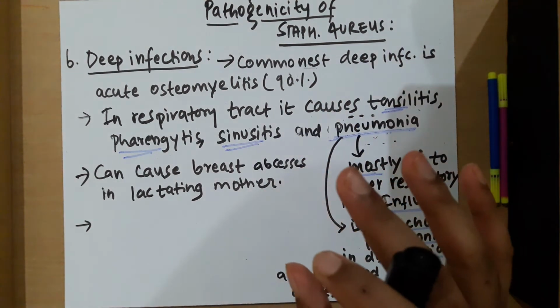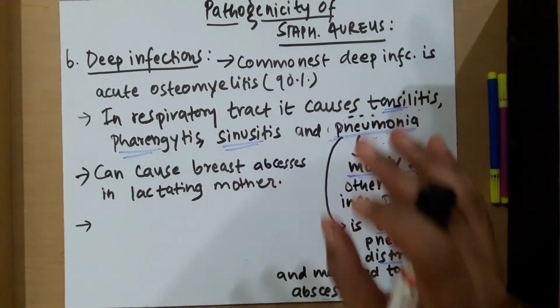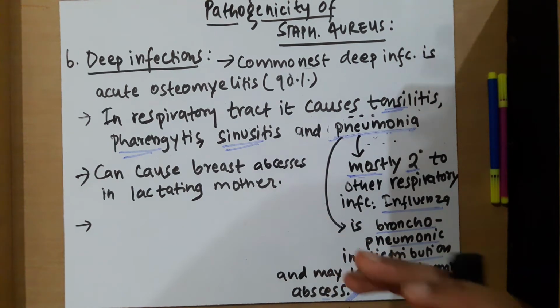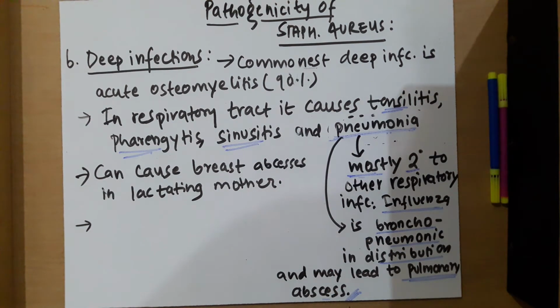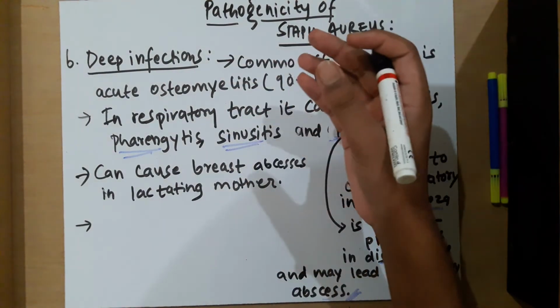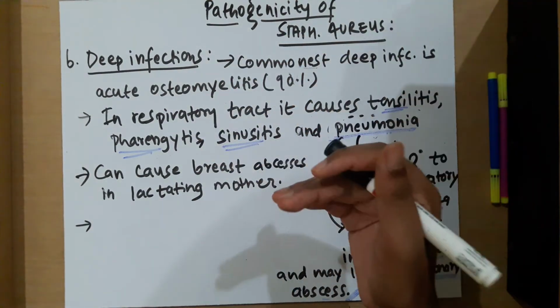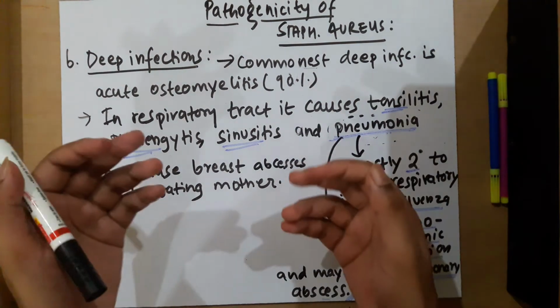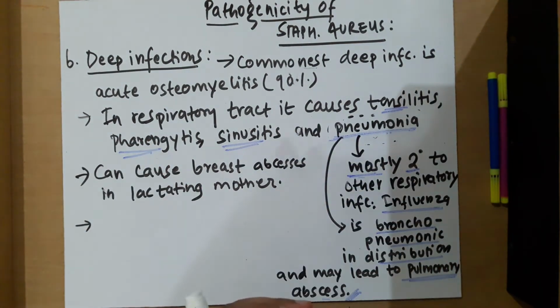Again, if there is hematogenous spread of the bacteria, then there may be a risk of meningitis. The most common is osteomyelitis, which we have already discussed. But other, less common ones, there may be meningitis, endocarditis, or renal abscesses, in case of hematogenous spread.